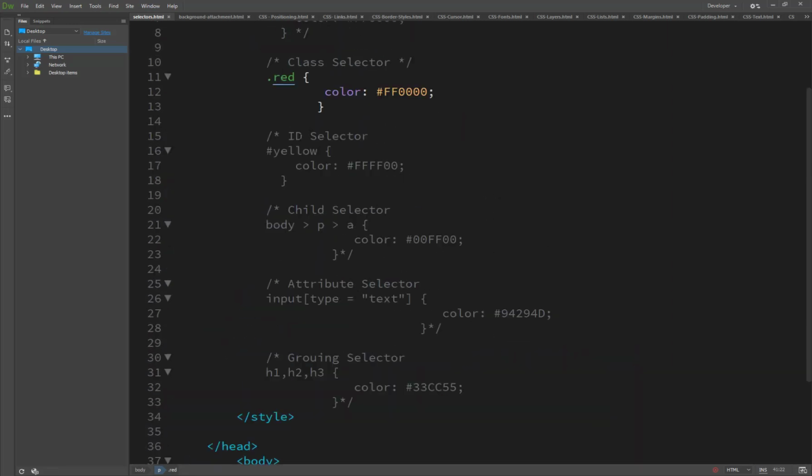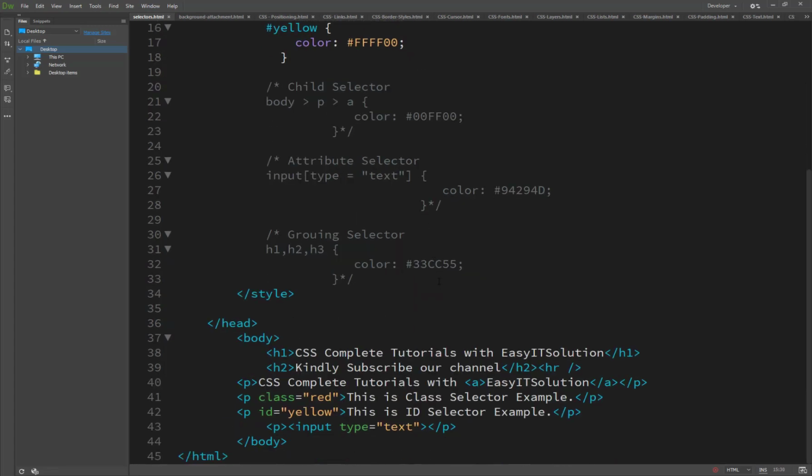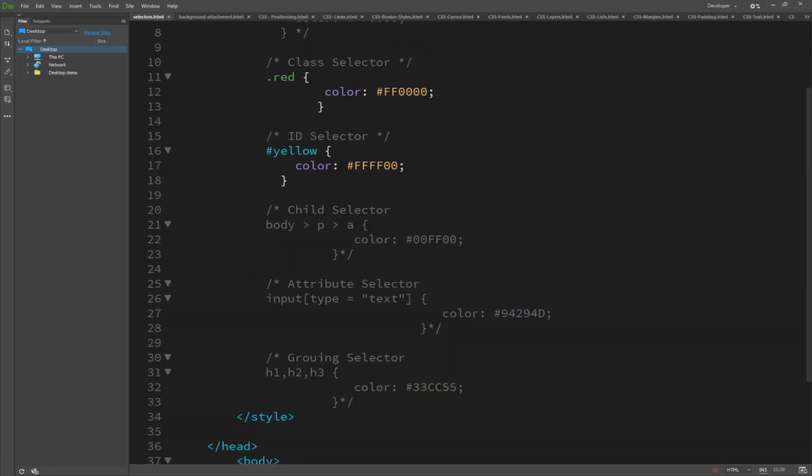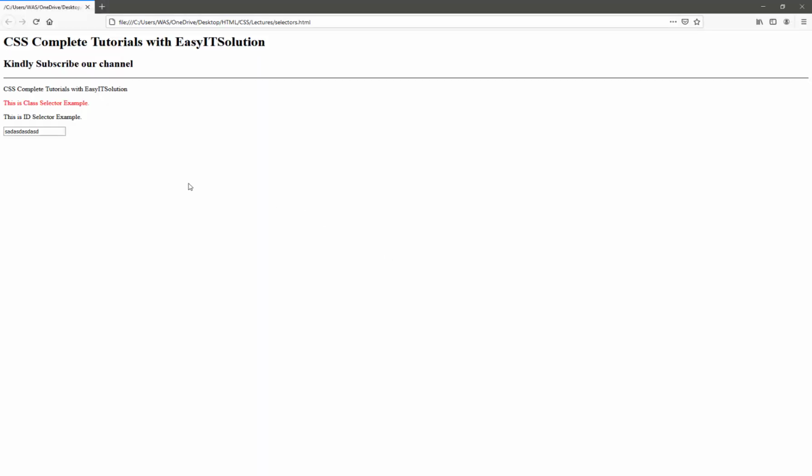Next is the id selector, and we have already set an example. This is the id selector example. We uncomment this, save it and refresh, and you will see the result here.